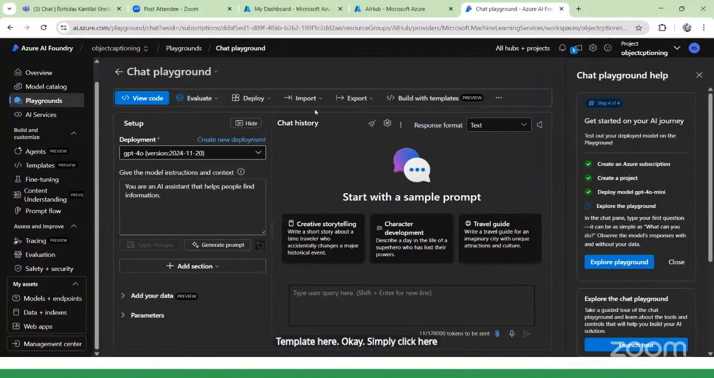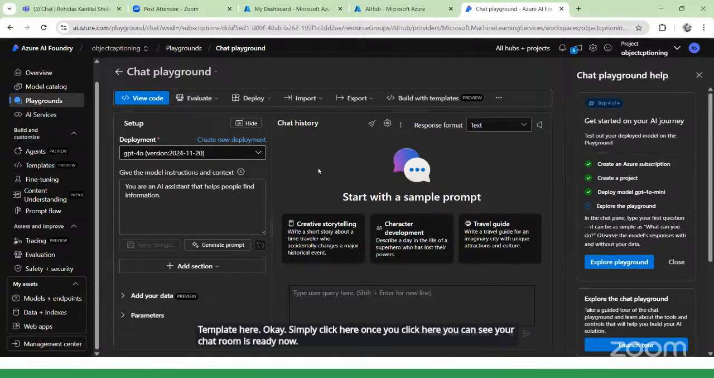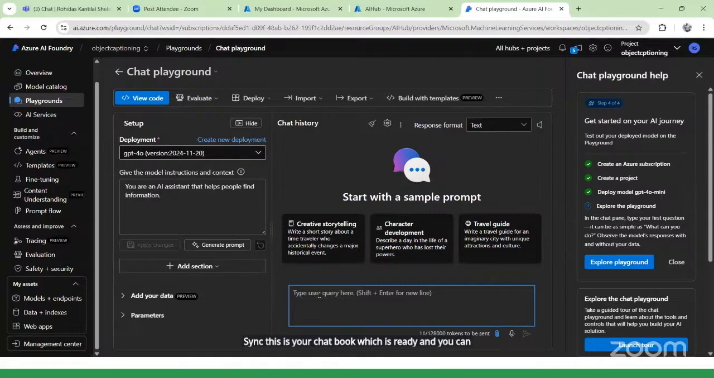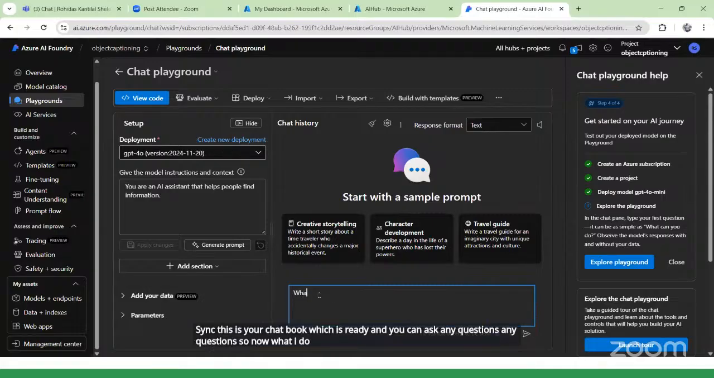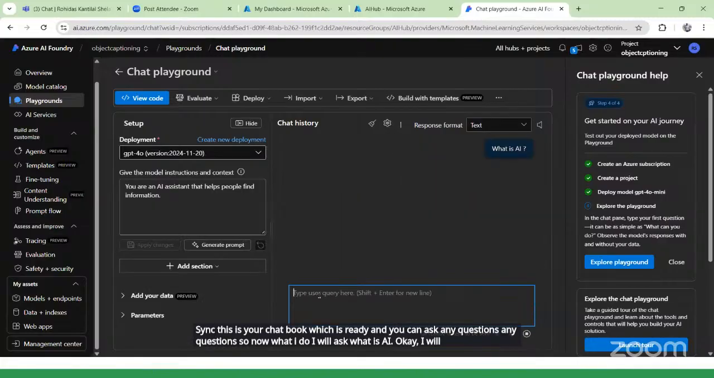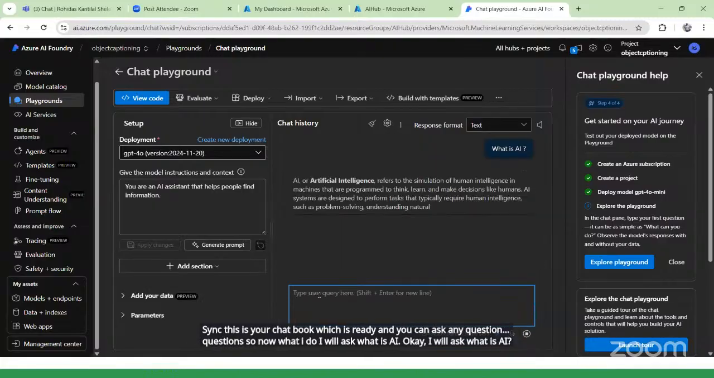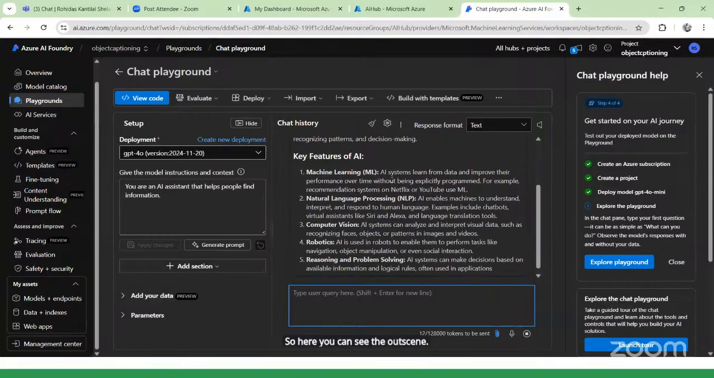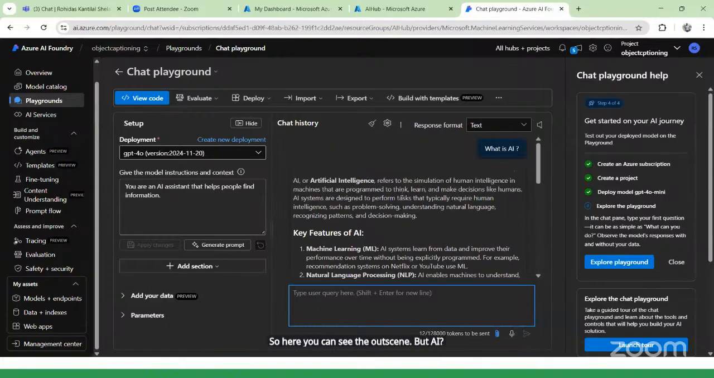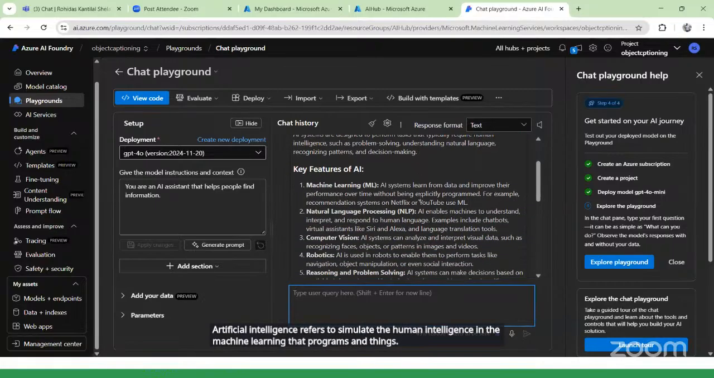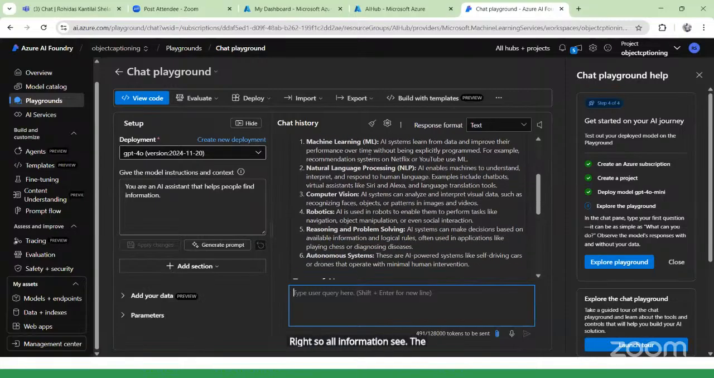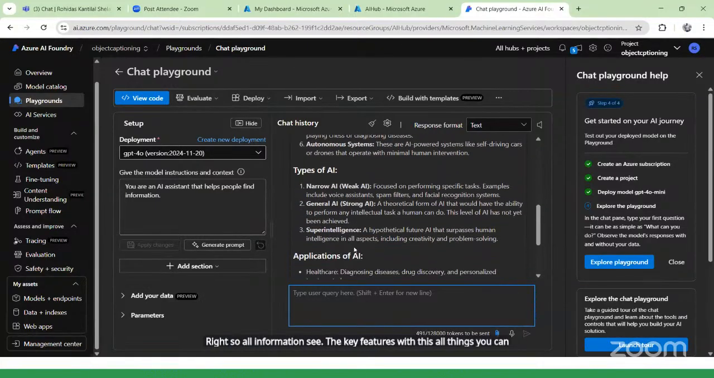Once you click here, you can see your chatbot is ready now. See, this is your chatbot which is ready, and you can ask any question. Now I will ask what is AI. Here you can see the output. The AI, artificial intelligence, refers to the simulation of human intelligence in machines that are programmed. All the information, the key features, the types, everything is written over here.